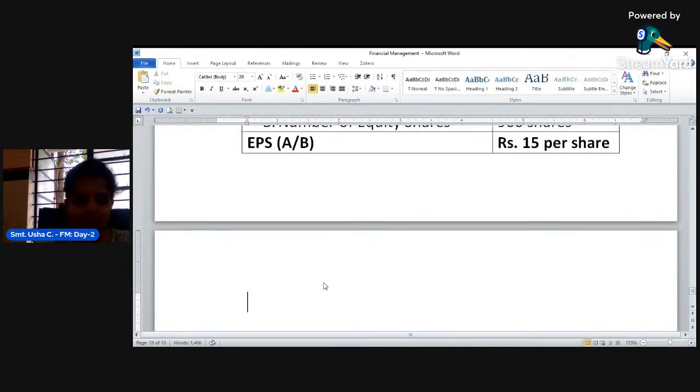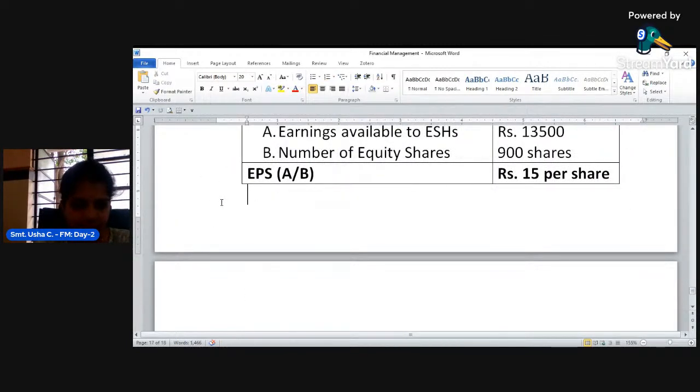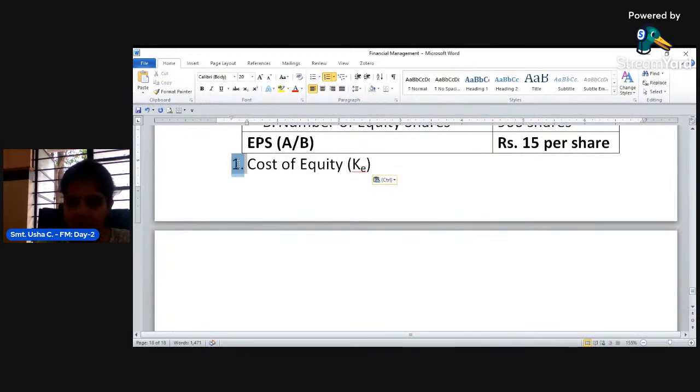Next, what you have to do? You have to calculate cost of reserves and cost of general reserve. This cost of reserves is denoted as KE, and as we know, cost of reserves is same as cost of equity.